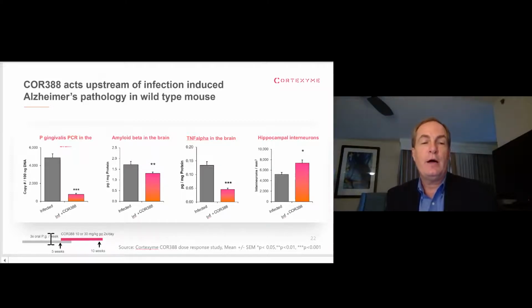And you can see that it knocked down the level of the bacteria significantly, and it essentially fully reverses the increase in amyloid, the increase in infectious markers like TNF alpha, and it effectively fully protected against the death of the interneurons in the hippocampus.